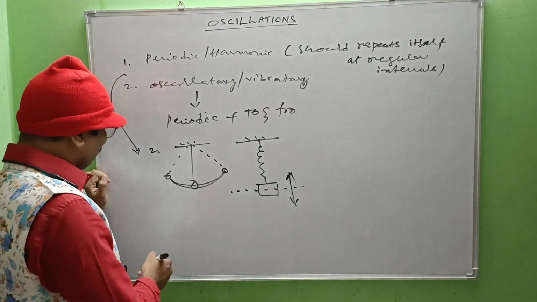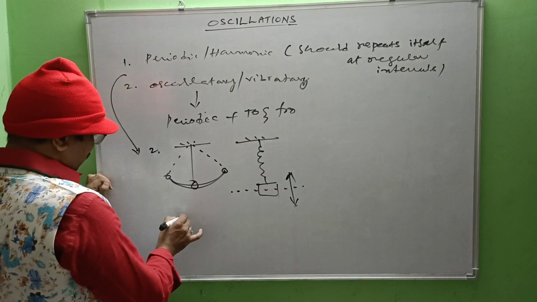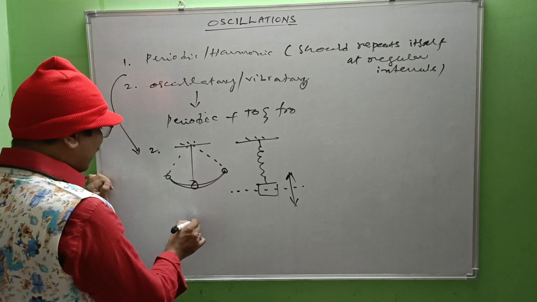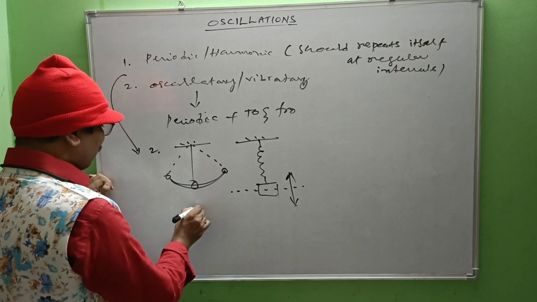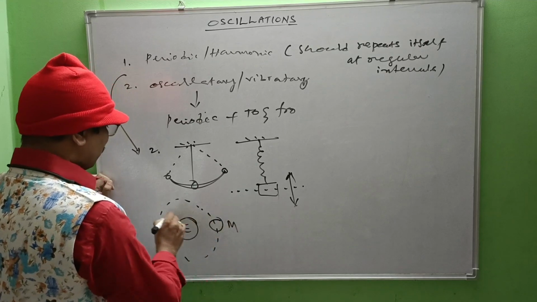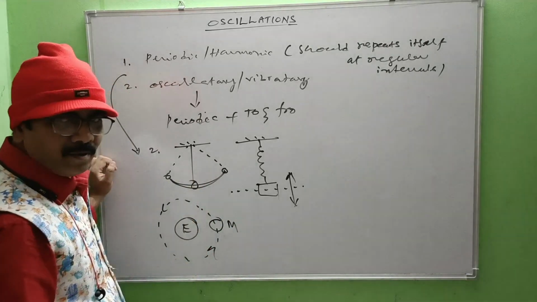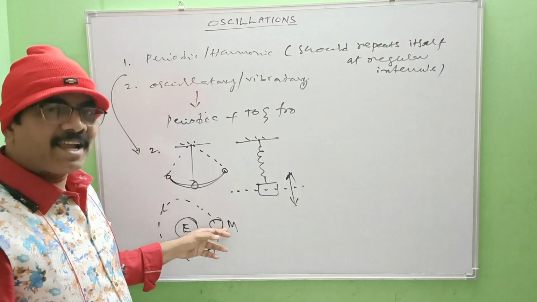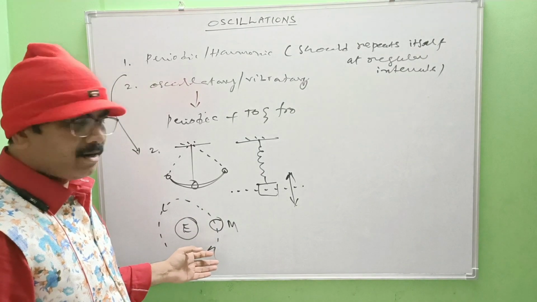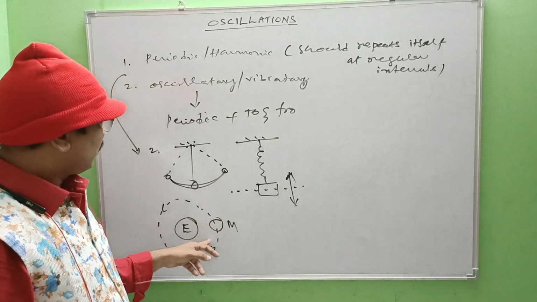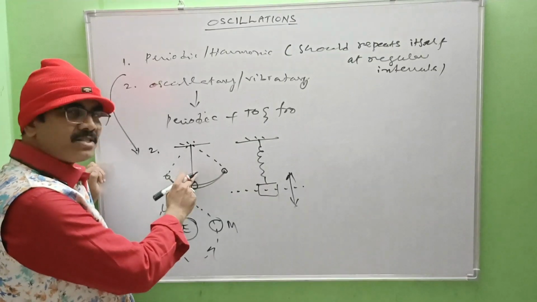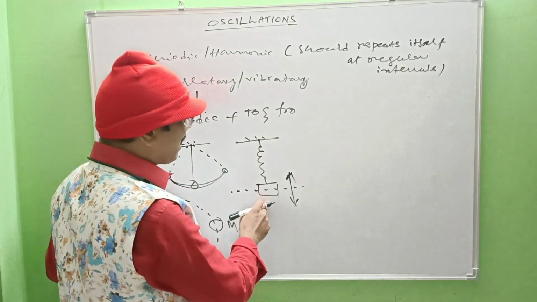Now coming to a few more examples. In the case of the revolution of the moon around the earth, the moon revolves around the earth in a circular orbit like this. Here the motion repeats itself at regular intervals, because the time period of the moon is constant. So it is periodic, but the motion is not to and fro. Here, to and fro as well as periodic. Here also, to and fro as well as periodic.